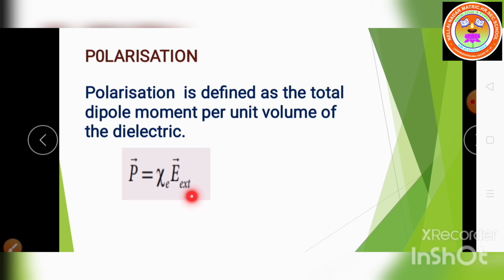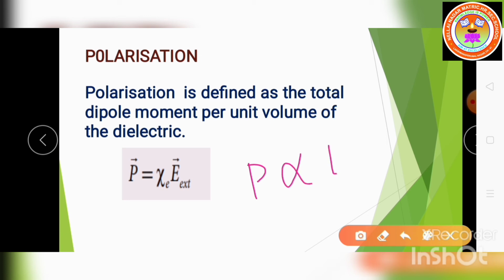So we can write the formula: P vector is directly proportional to the electric field. To remove this proportionality, we introduce one constant term, that is χE, where χ is the electric susceptibility, which is a characteristic of each dielectric. Okay, it is a 1-2 mark question.